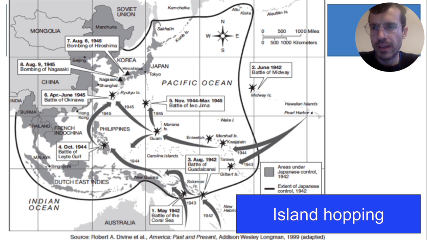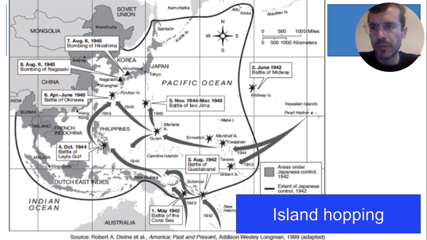That means trying to take over small islands one by one. So a lot of the fighting in the Pacific was over these tiny islands. Some of them were just bits of sand and palm trees where no one even lived. But the goal was to get closer and closer to Japan little by little.